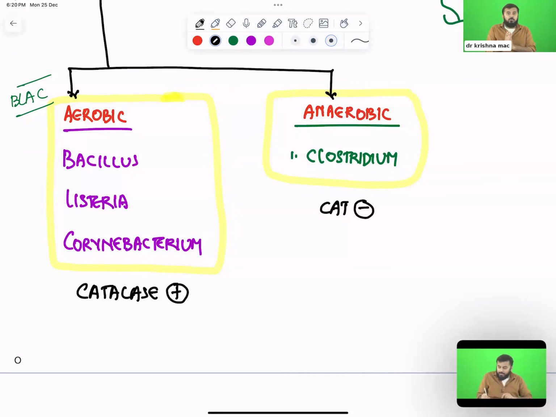Okay. So first we shall discuss Clostridium. Right now itself, remember the Clostridium species. From the Clostridium species, 100% one question will come, one or two questions.